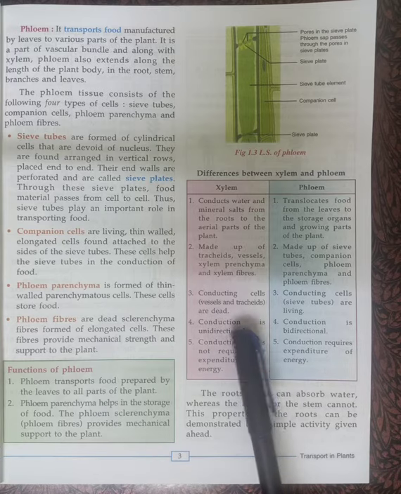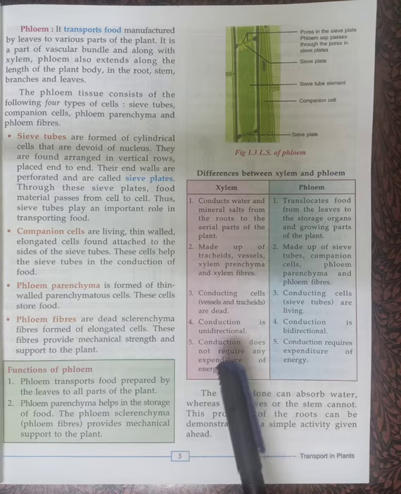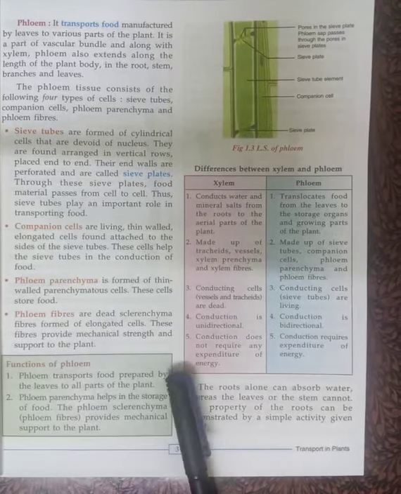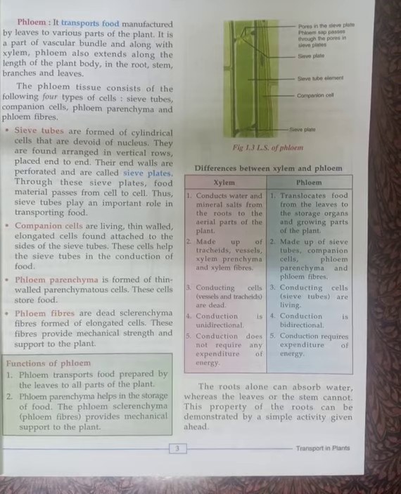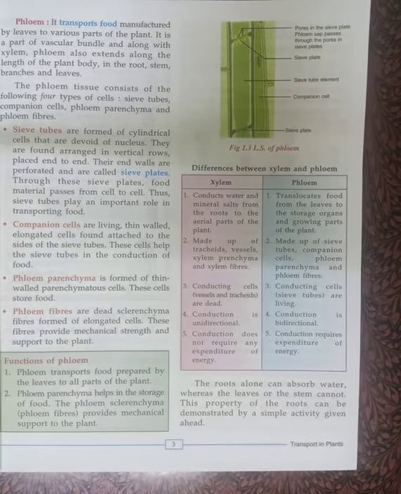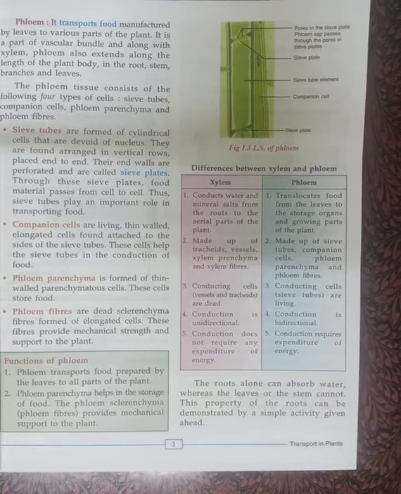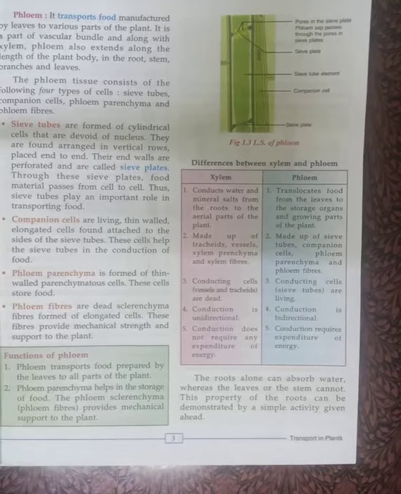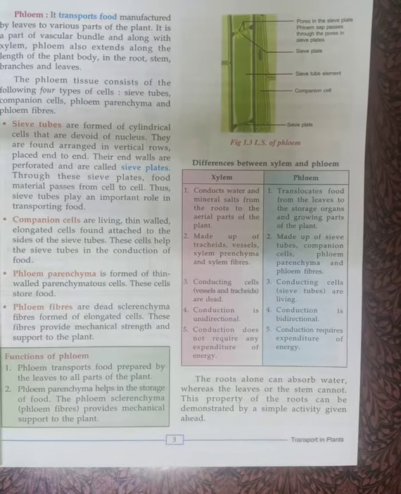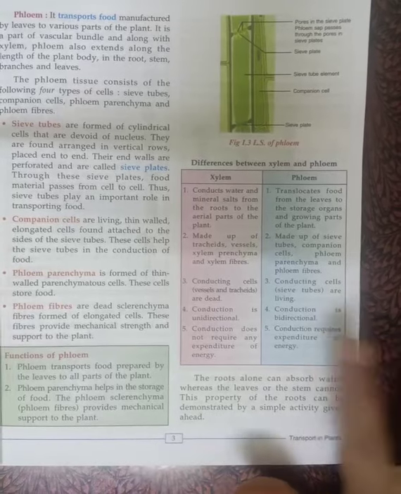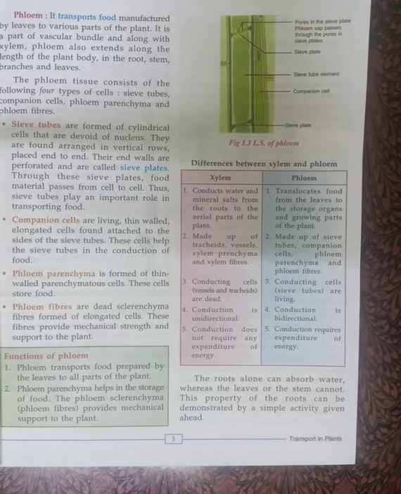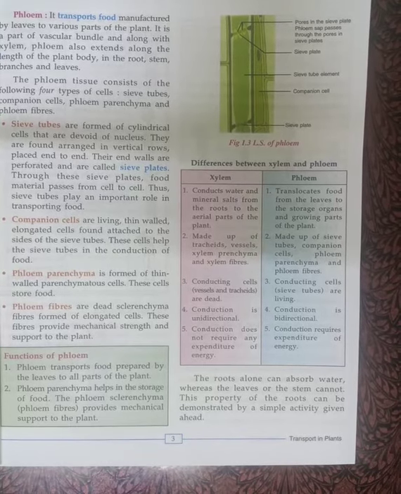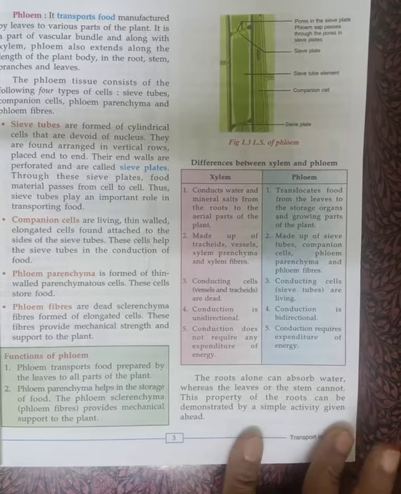Because in xylem the water is moving in only one direction, it doesn't require much energy, so the expenditure of energy is very less. But in the case of phloem, as the food is moving upward and also coming down, the expenditure of energy is more, so it requires more energy. That is why phloem requires more energy and xylem requires less energy. So this is all about xylem and phloem.